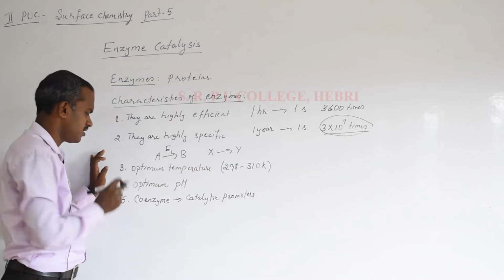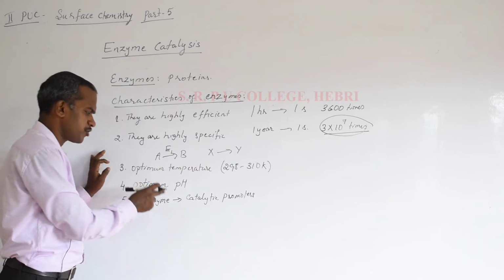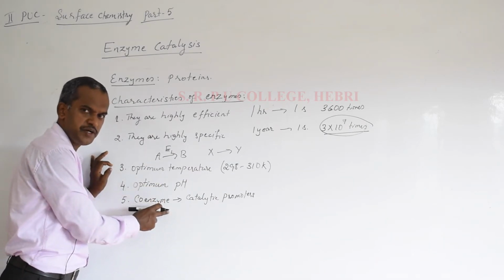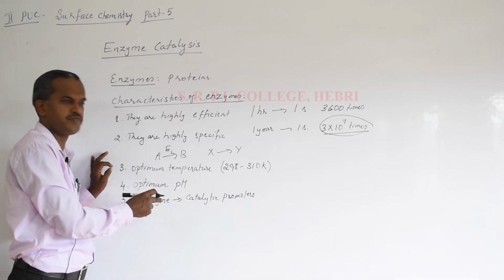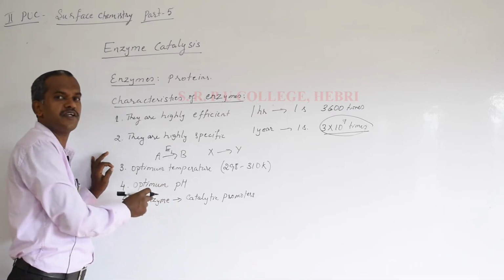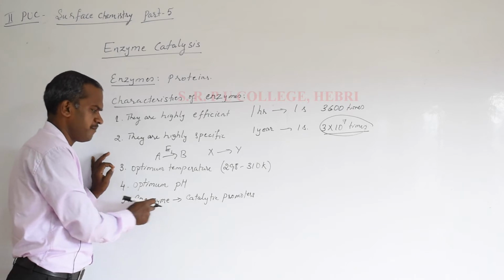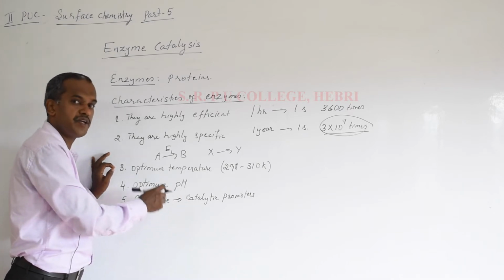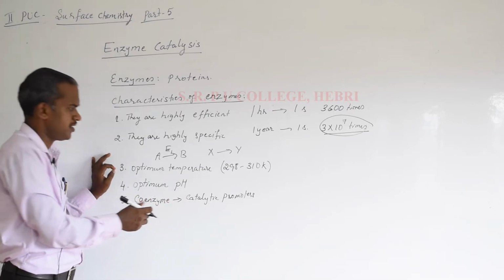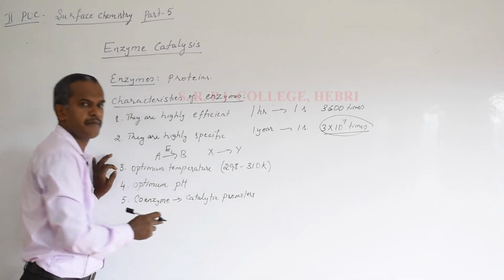So this is the fifth important point you can remember. I told you enzymes are proteins in nature. In some of the enzymes, there is a non-protein part present, that is called a coenzyme, and that coenzyme increases the efficiency of the enzyme, so they are called catalytic promoters.